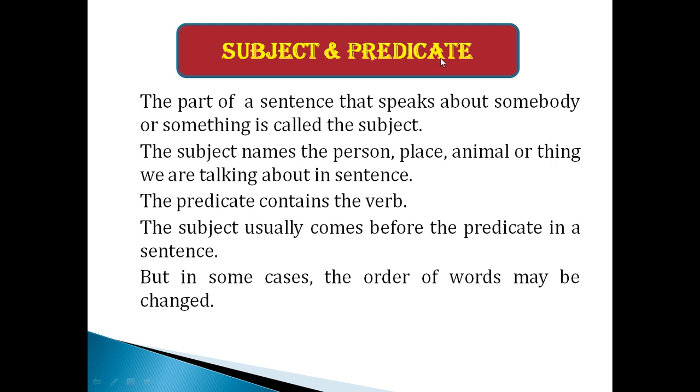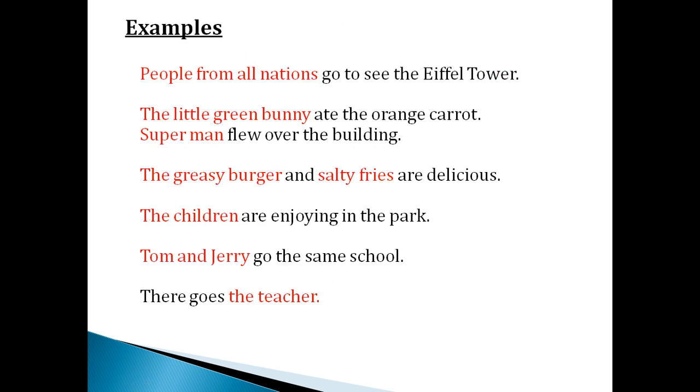The predicate means what? The predicate contains the verb. The subject usually comes before the predicate in a sentence, but in some cases the order of the words may be changed. Just look over the example here. People from all nations, it is called as what? Subject.